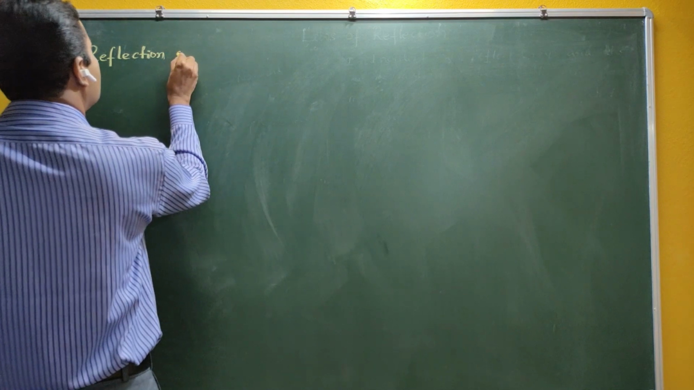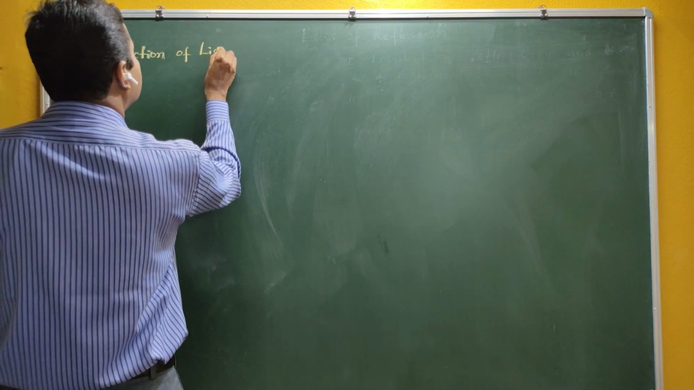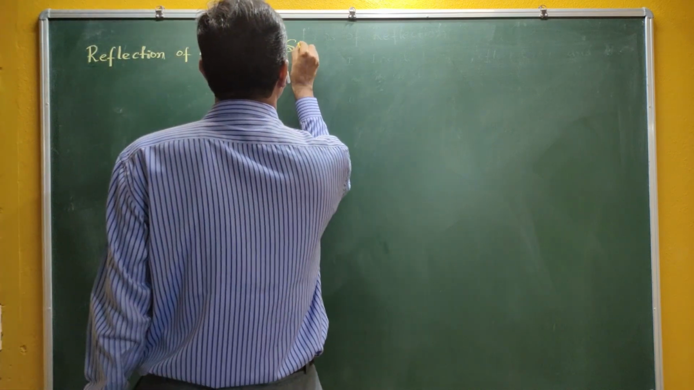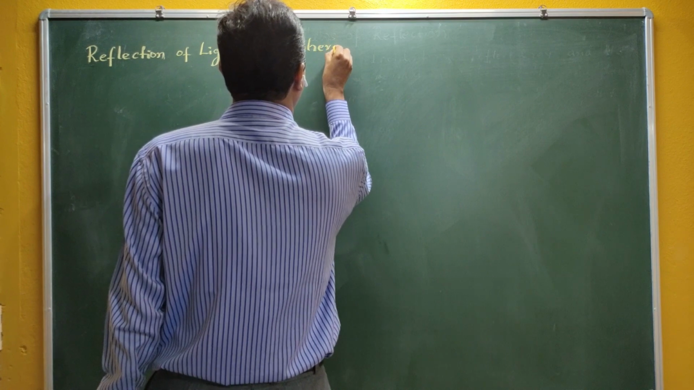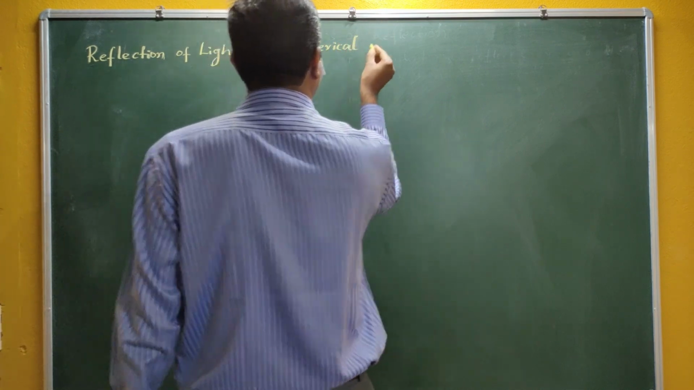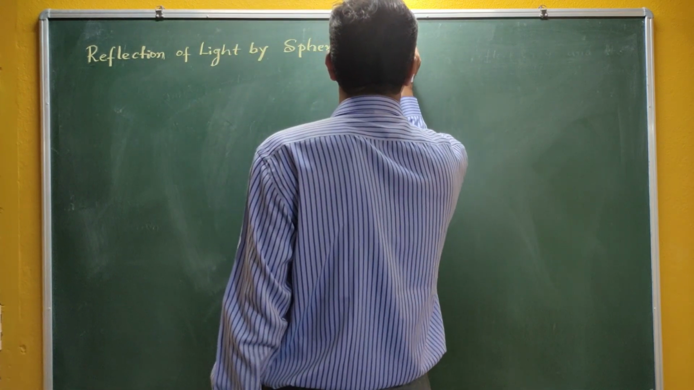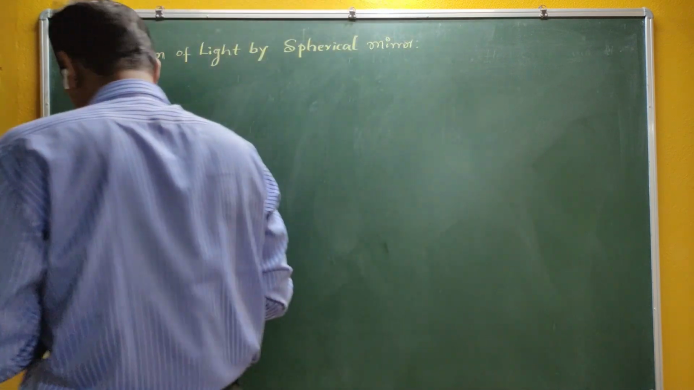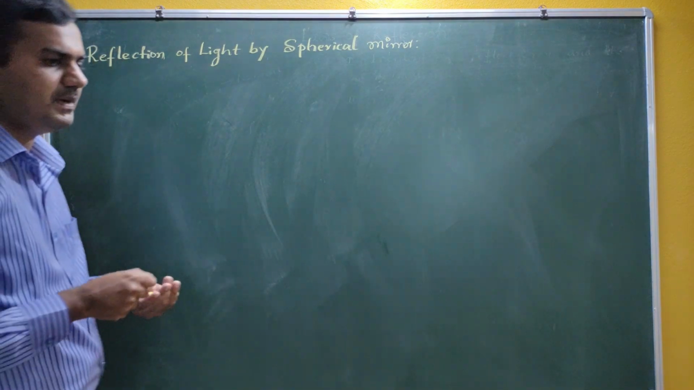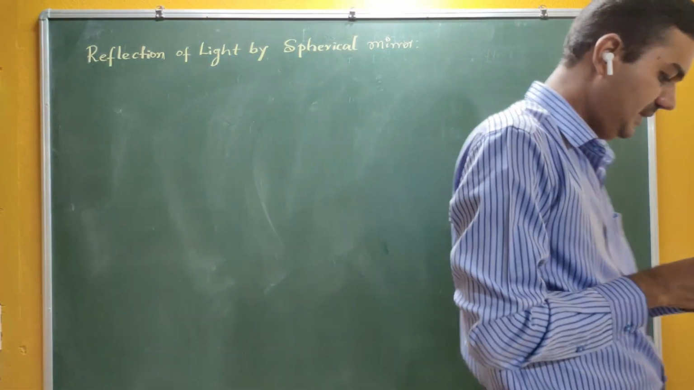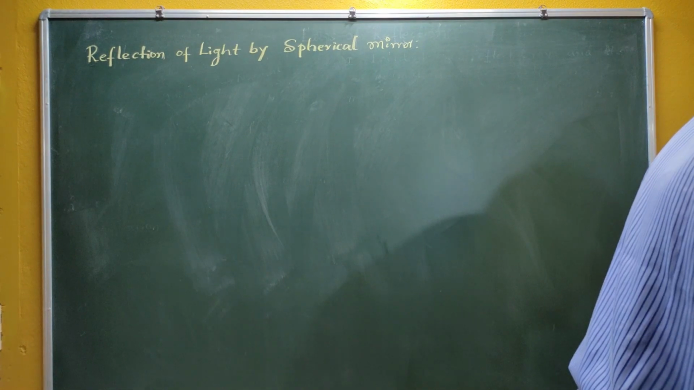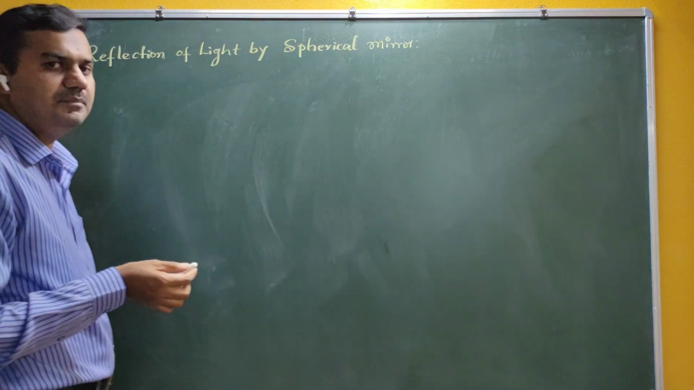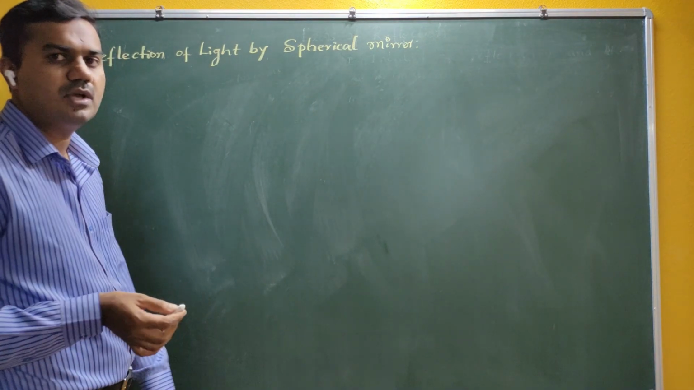Therefore, reflection of light by spherical mirrors like convex and concave mirrors. Our discussion is about reflection of light by spherical mirrors. Spherical mirrors means what? These are the mirrors which are part of a sphere.